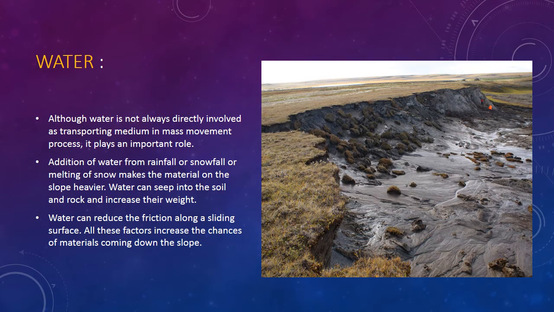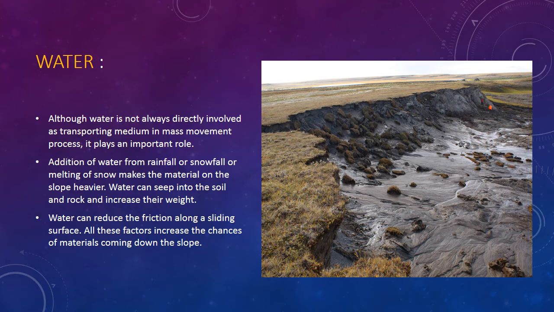Next is water. Water also plays a role in the mass wasting procedure. Why? Because it is a transportation medium. Water carries the material which comes in its way, across whatever it meets. The water from rainfall or snowfall, or the glaciers which get deposited on the hilly mountains, have a large impact on the mass wasting of the material present on the rock. Water can seep into the soil and rock and increase their weight.